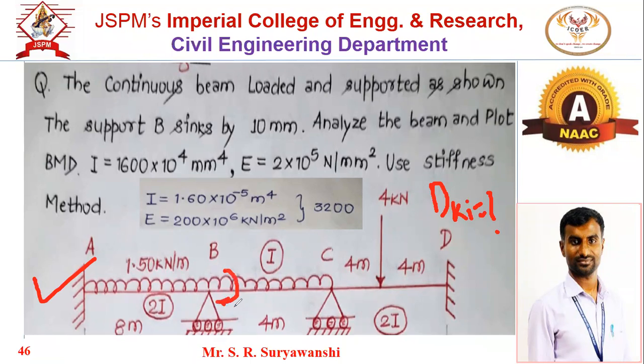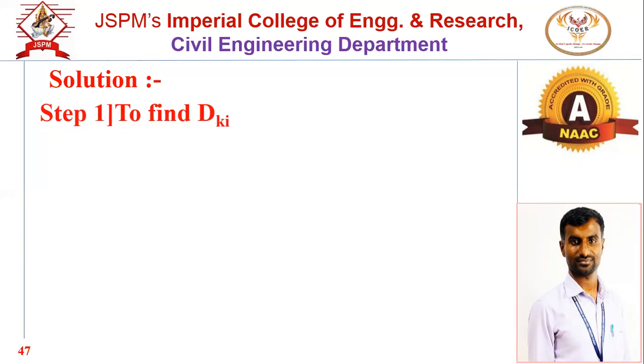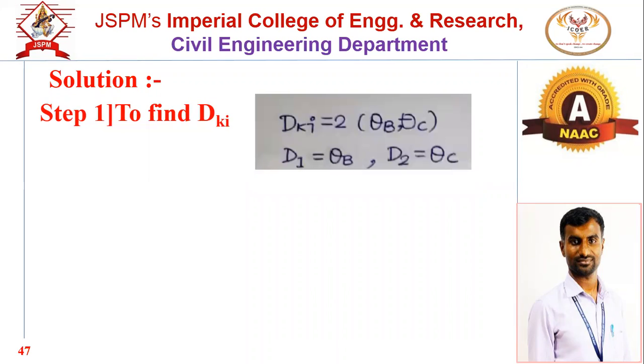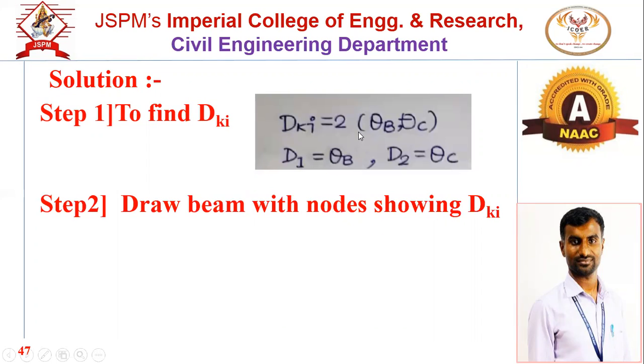Correct. That will be theta B and theta C. So our DKI is 2. You can consider D1 as theta B and D2 as theta C.